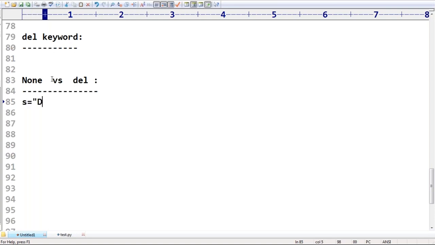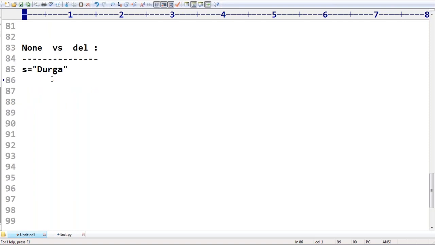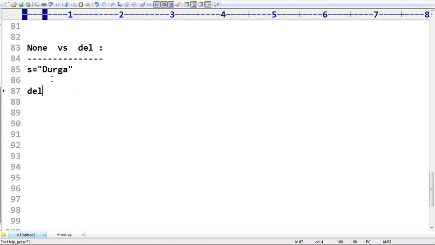Very simple, sir. s = "Durga", I'm taking. Listen very carefully. s = "Durga". Now, if I use del s, this is one option. Or s = None, the second option. What is the difference between these two things?